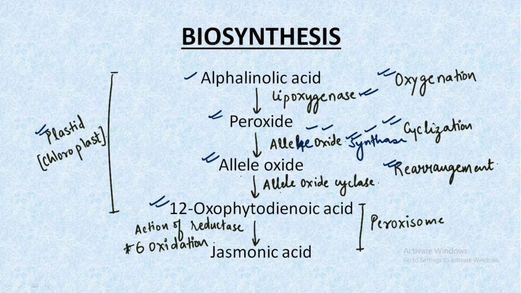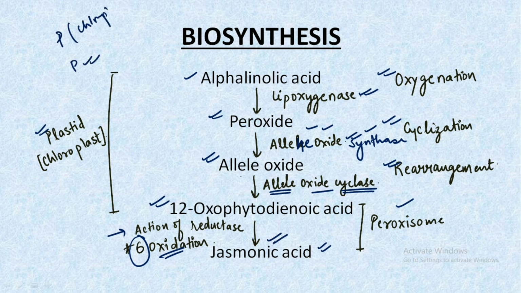12-oxo-phytodienoic acid with the help of the enzyme allene oxide cyclase, and this 12-oxo-phytodienoic acid gets transported to the peroxisome, and the final step of the formation of jasmonic acid takes place, and this formation takes place by the action of reductase. Also, an important point to remember is that there occur 3 beta oxidations during this conversion in the final step into jasmonic acid. Initially we have plastids, which are a type of chloroplast, and then the peroxisome completing the biosynthesis